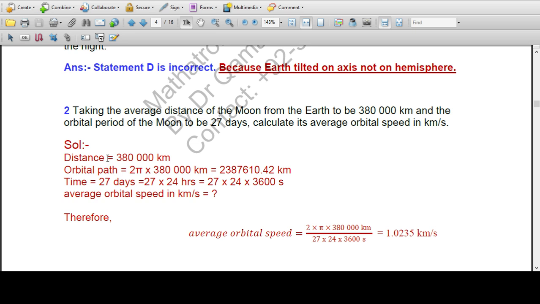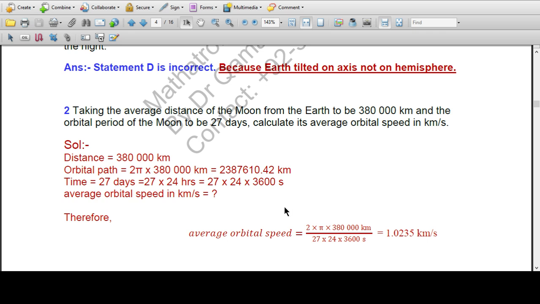The orbital path it traces is 2 pi times this radial distance. This is the circumference of this path, that is 2387610.42 kilometers. It means about 2.39 million kilometers.